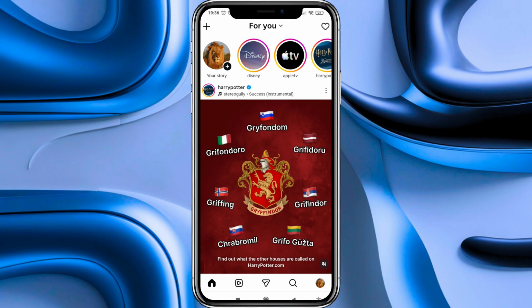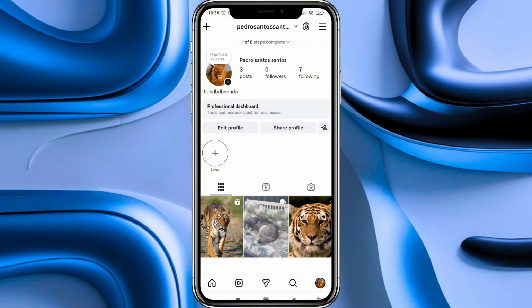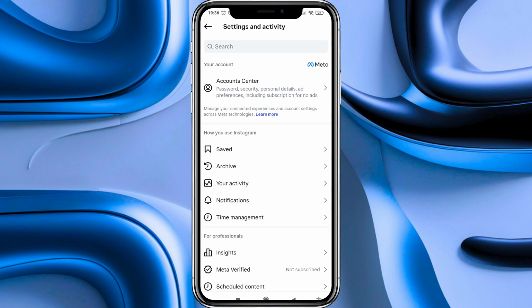Now that we are on our profile page, we have to go to the top where our Instagram username is located, and on the right of it, you will see these three horizontal lines, and we tap on there. Now we arrive at the settings and activity panel, and here we go to the your account section at the top of this page, and we enter the account center option.